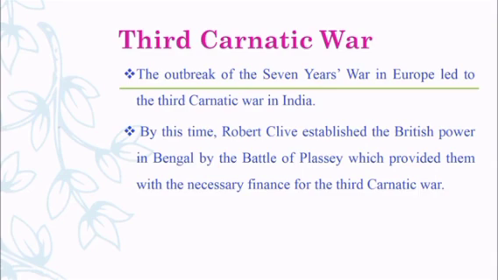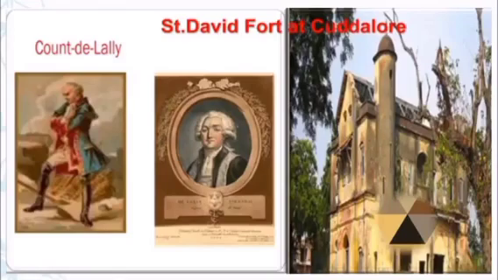The British gained more wealth after the victory at the Battle of Plassey and they got Diwani rights. Diwani rights means the right to collect tax from the Bengal, Bihar and Orissa region. So they got finance from the victory at the Battle of Plassey, which helped them enhance the military troops for the Third Carnatic War. So, it was again a war between the British and the French.